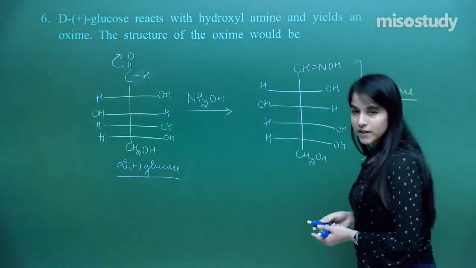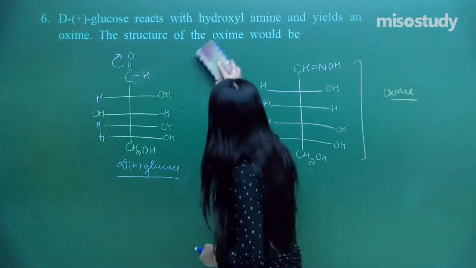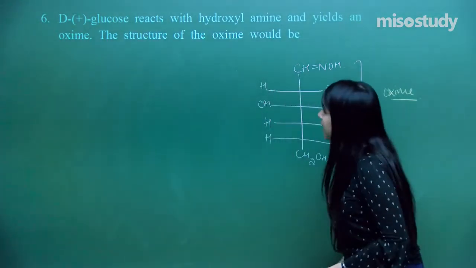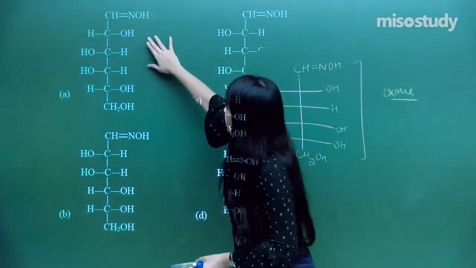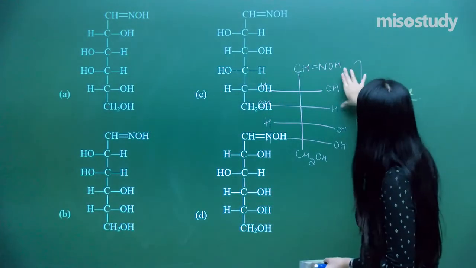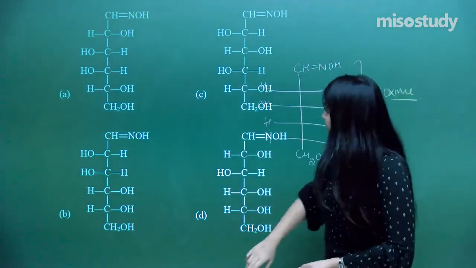So let us just correlate it. I hope you all have written this down. I am rubbing this off because now here come the options. So let us just have the options here. What do I have in the first structure? Just try to compare it with what we have made here, this very thing over here in each of the options they have given.